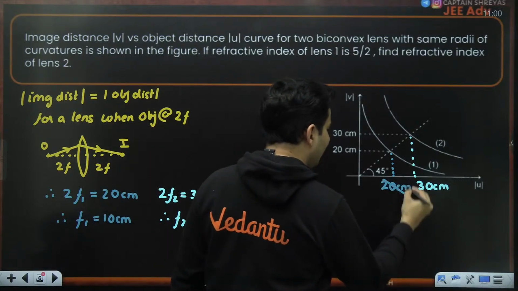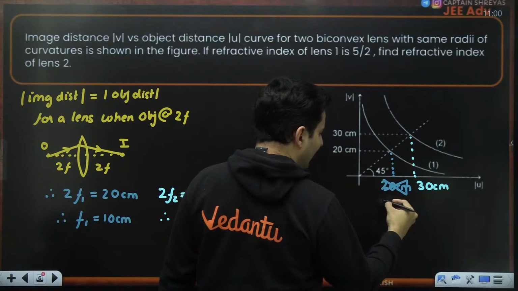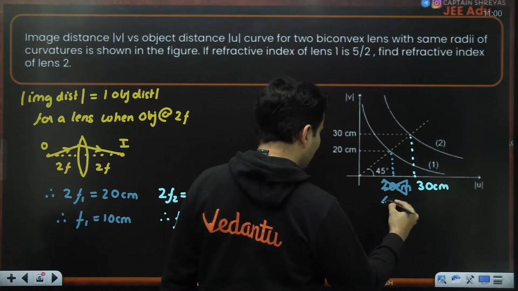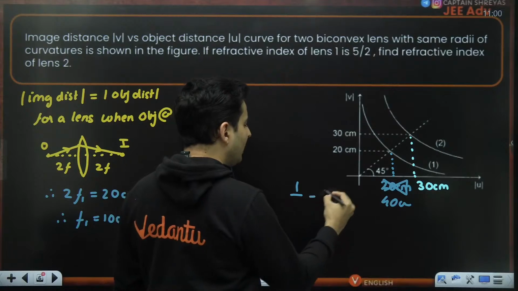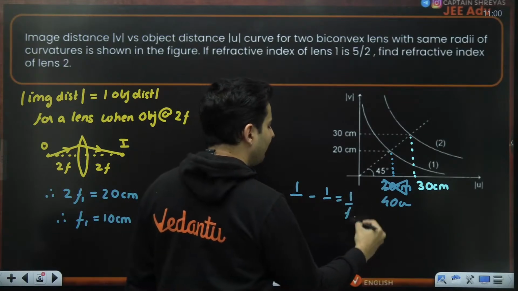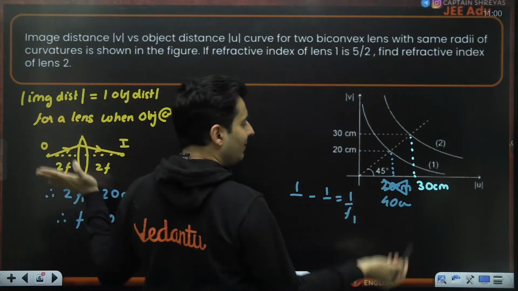Instead of 20, I will get some other number. Let's say some angle, some value. Let's say it was 30 centimeter or let's say it was 40 centimeter, for example. So then I'll use the formula 1 by v minus 1 by u is 1 by f1. There is no other way. You cannot use this property if it was not 45 degrees.